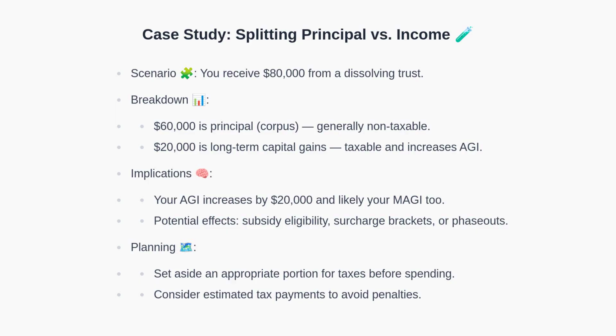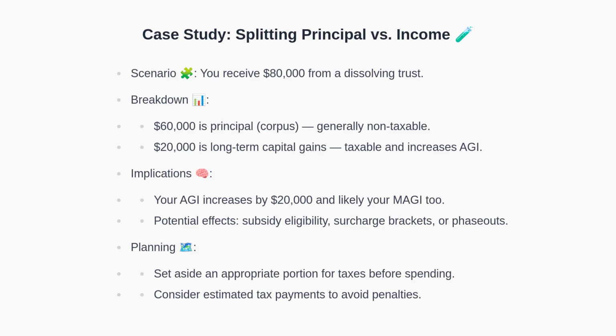In this example, a beneficiary receives $80,000 from a dissolving trust. $60,000 is principal, which is generally non-taxable. $20,000 is long-term capital gains, which is taxable to the beneficiary and increases AGI. This likely increases MAGI as well, and might affect healthcare subsidies, surcharge brackets, or various phase-outs. The prudent approach is to set aside enough cash to cover the tax before spending the funds, and to consider estimated payments to avoid penalties.